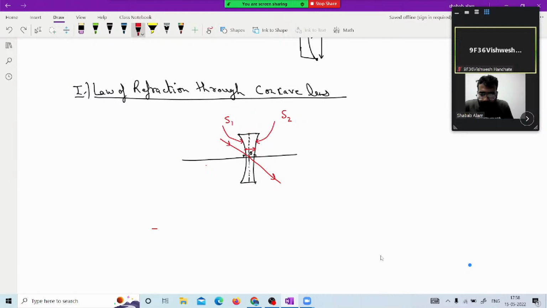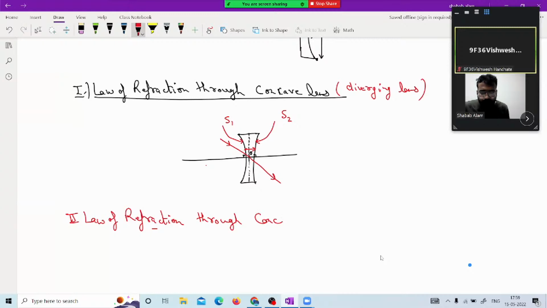Now let us talk about the second law. The concave lens is also known as a diverging lens. Law of refraction through concave lens. This is the law we are talking about.